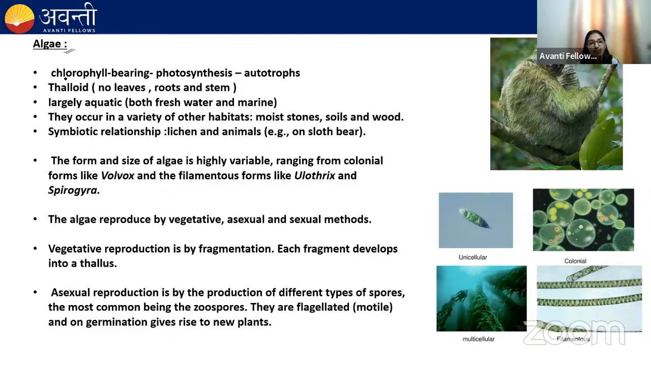Algae are chlorophyll-bearing organisms. They have chlorophyll, which means they perform photosynthesis. They perform photosynthesis, which means they synthesize their own food. That is why they are autotrophic in nature.